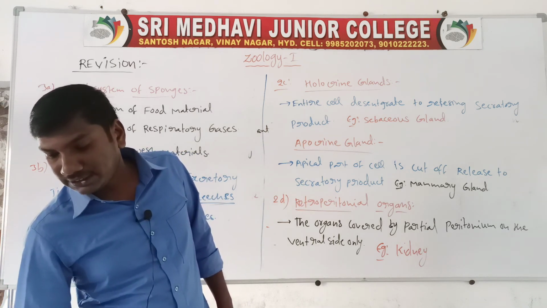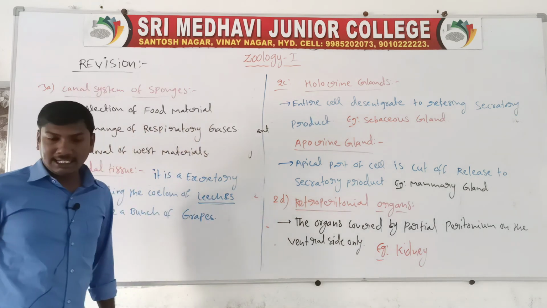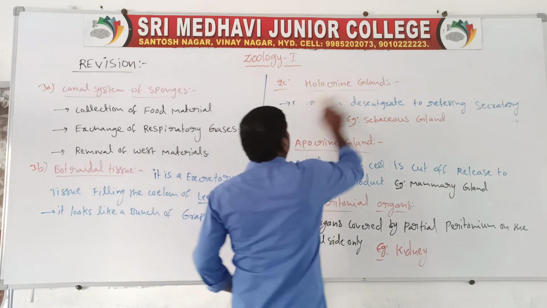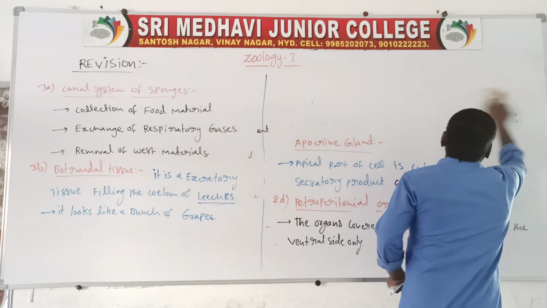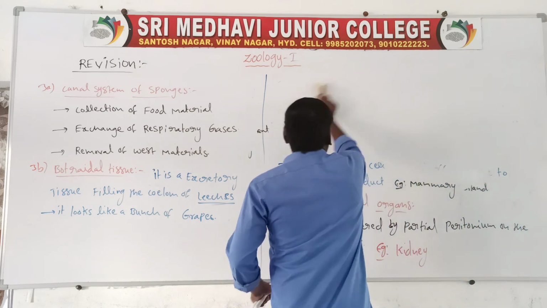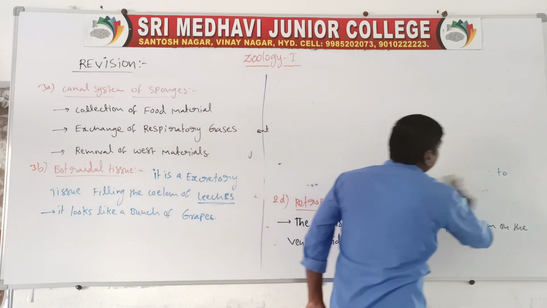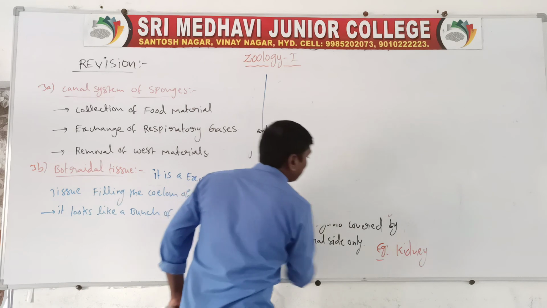3C. Which arthropod is called a living fossil, and which are the respiratory organs? Limulus is a living fossil. The respiratory organs are book gills.